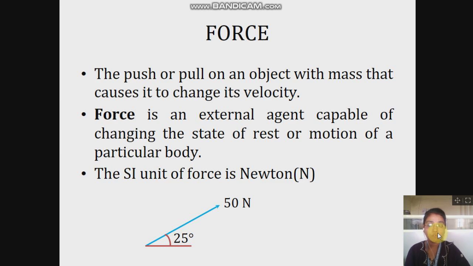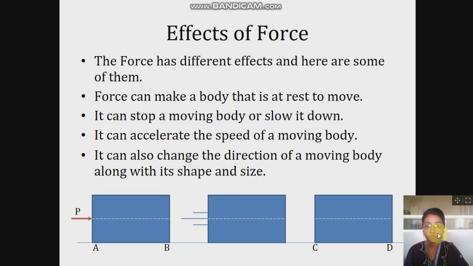The magnitude of the force is 50 Newton. The direction of this force is denoted by some angle with respect to some reference axis. Here the horizontal plane is taken as the reference. So the angle or direction of the force having 50 Newton magnitude is 25 degrees.